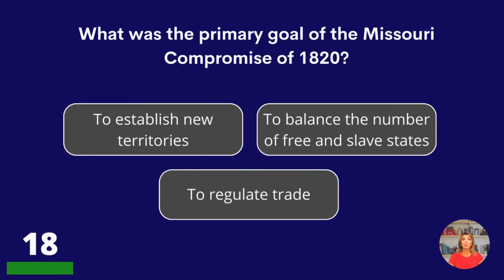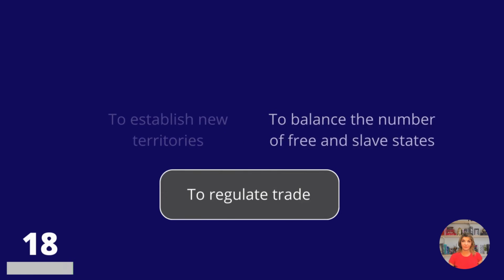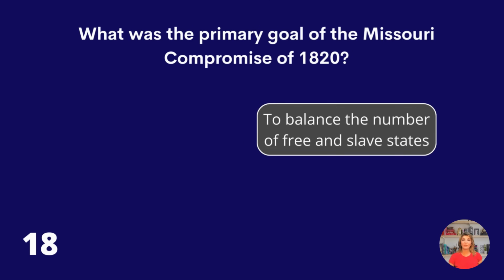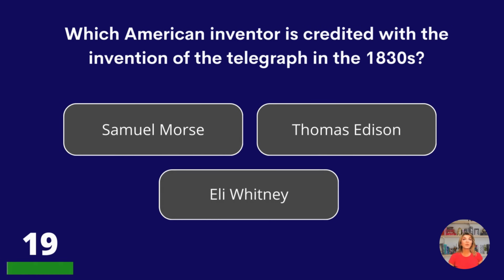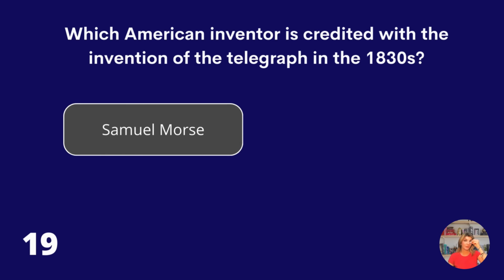What was the primary goal of the Missouri Compromise of 1820? To establish new territories, to balance the number of free and slave states, or to regulate trade? To balance the number of free and slave states. Which American inventor is credited with the invention of the telegraph in the 1830s? Samuel Morse, Thomas Edison, or Eli Whitney? Samuel Morse.